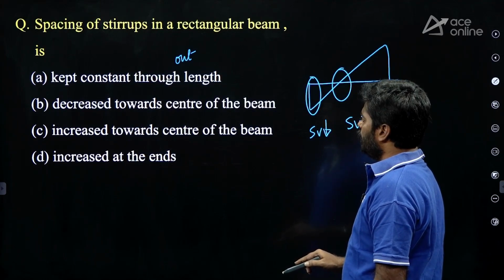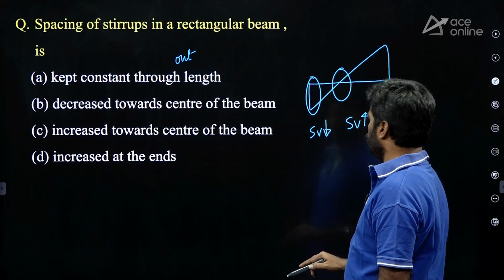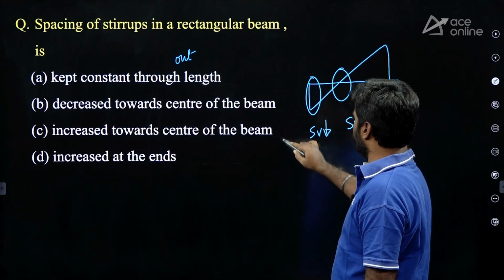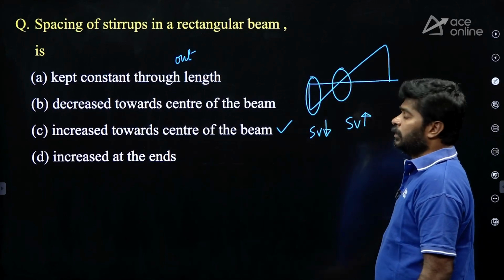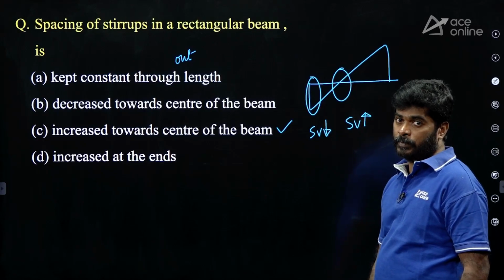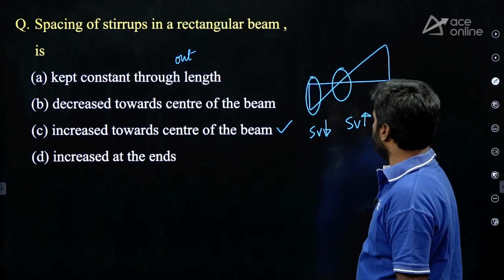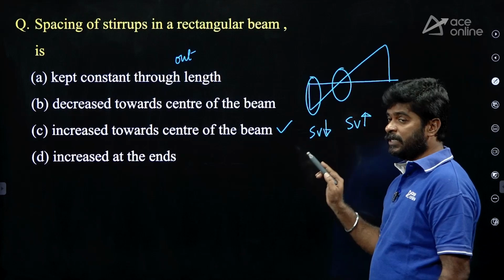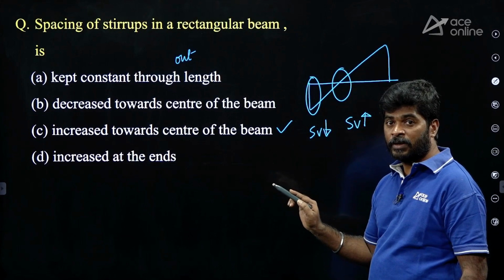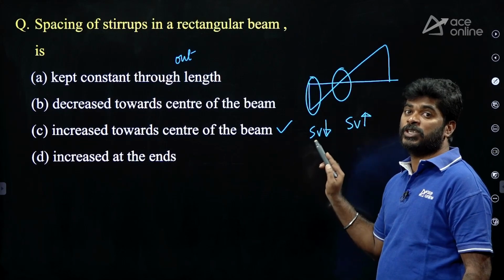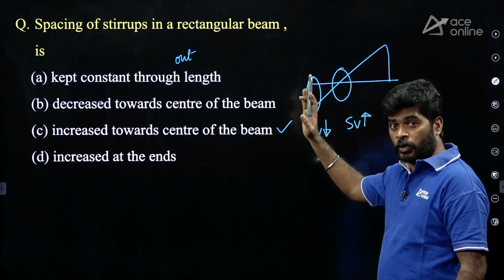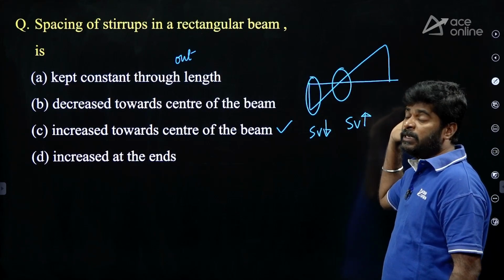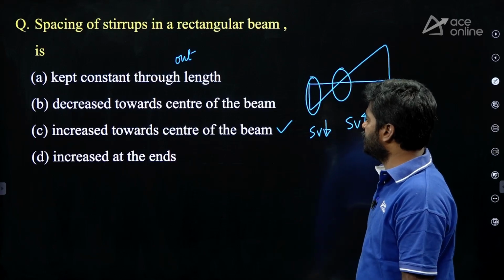Option D given, increased at the ends. No. Option C is correct. It is increased towards the center of the beam. Spacing of stirrups increases with decrease in shear force. As shear force is decreasing towards the midspan, you can increase the spacing of stirrups. Option C is correct.